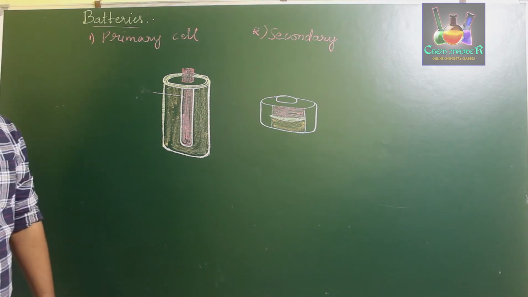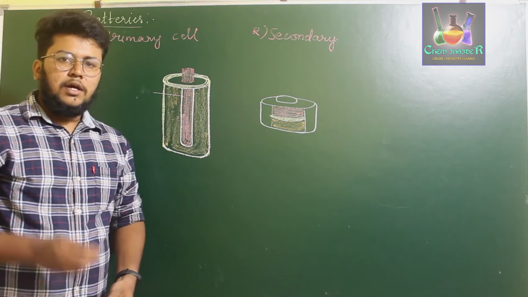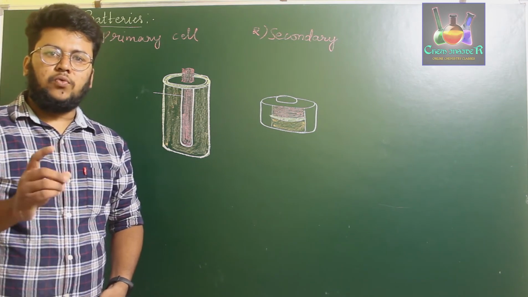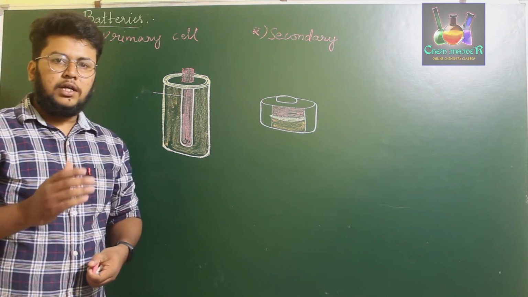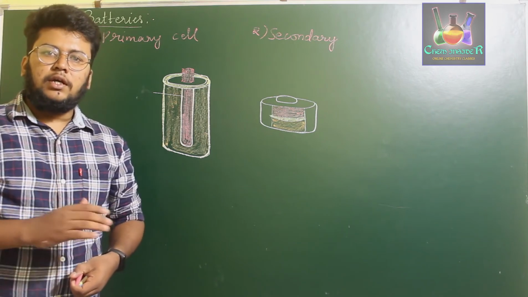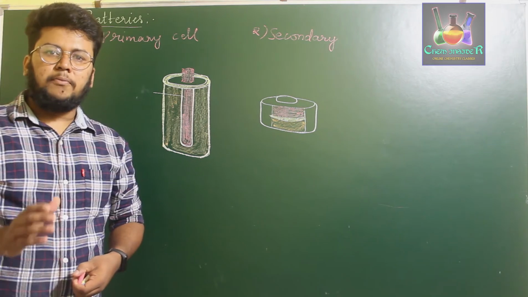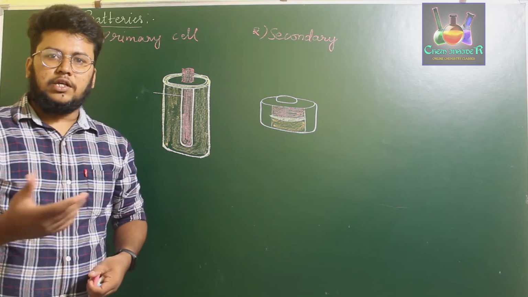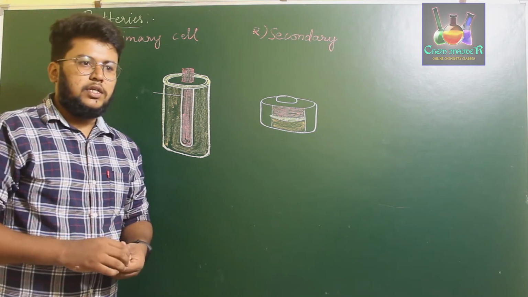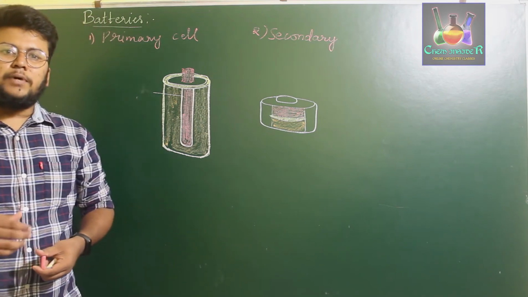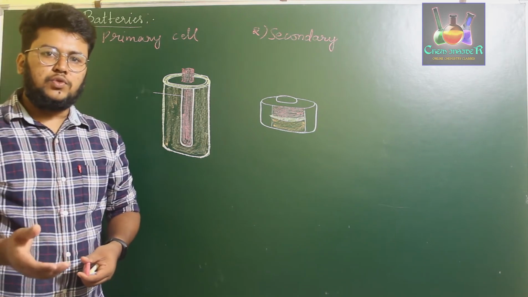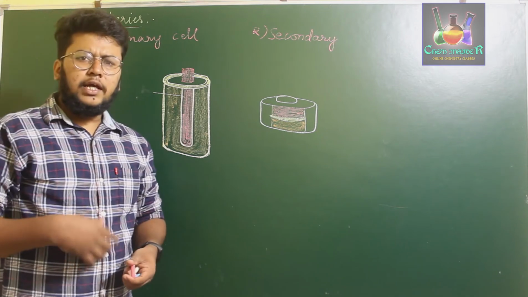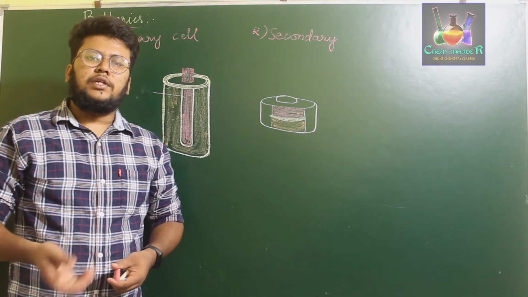Now, primary cells are those type of cells which can be used just once. That is, if the chemical reaction happening in the primary cell ends completely, then the life of that particular battery cell is done. You have to discard it, you cannot reuse it. But in case of secondary cells, when you pass electric current in the opposite direction once they are completely consumed, they recharge themselves, which can be used later once again.